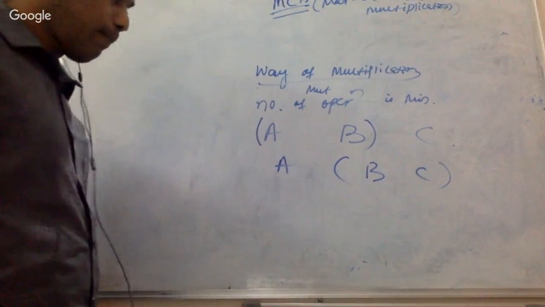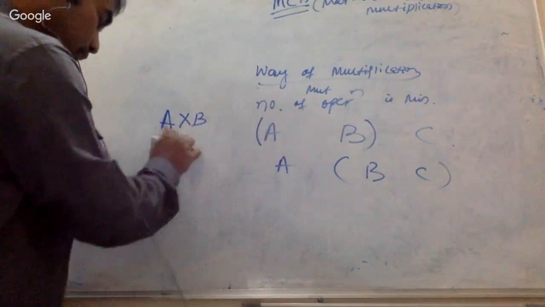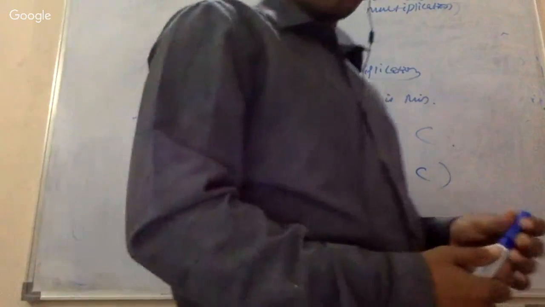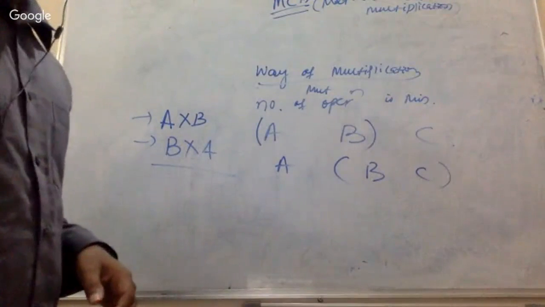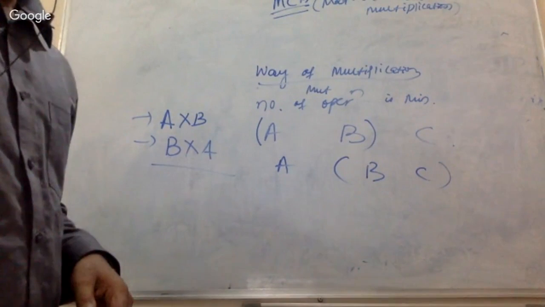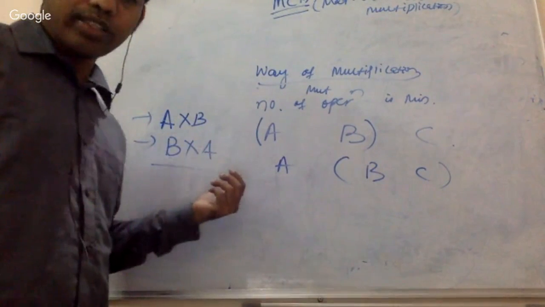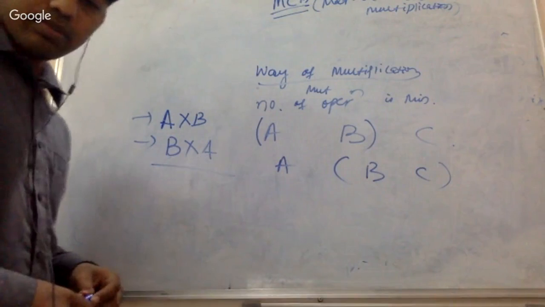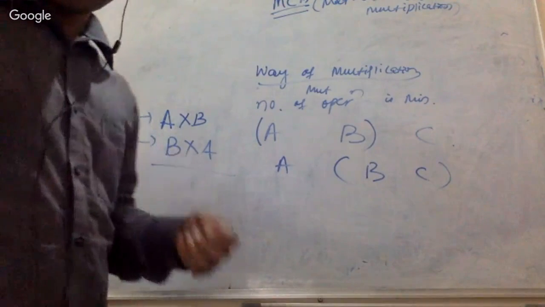But before going to this, just tell me whether A cross B is the same as B cross A. If there are two matrices, is A cross B the same as B cross A in case of matrix operations? Answer is no. That's true, because we know matrix multiplication is not commutative.